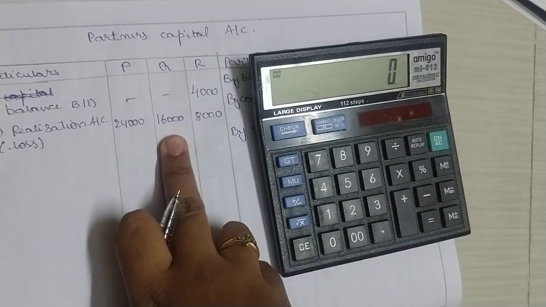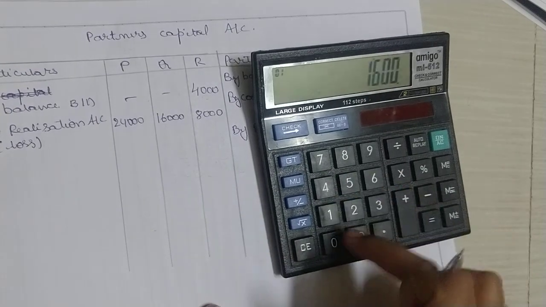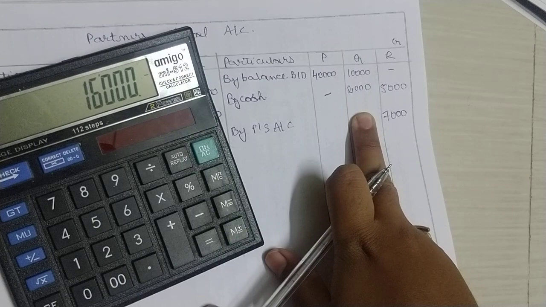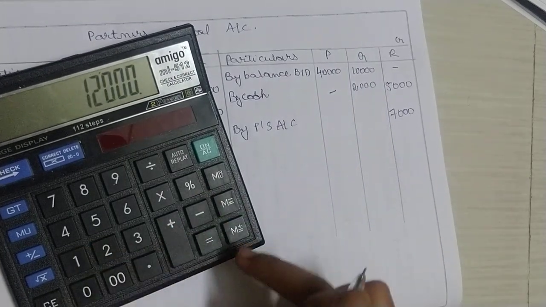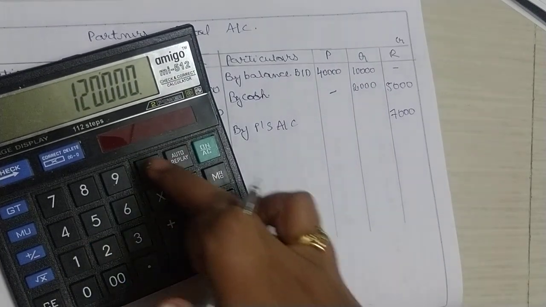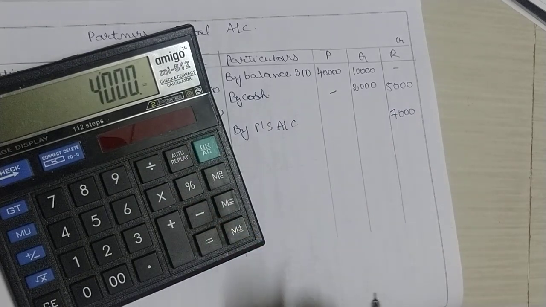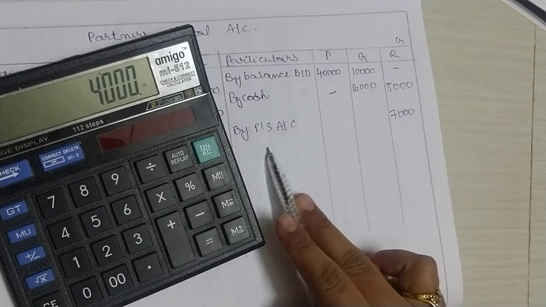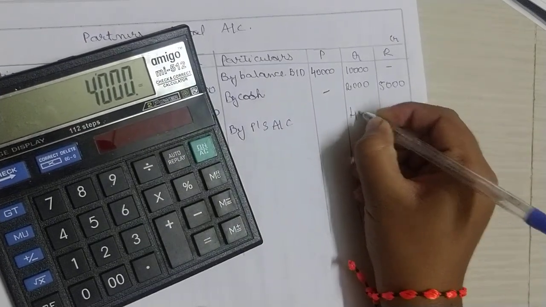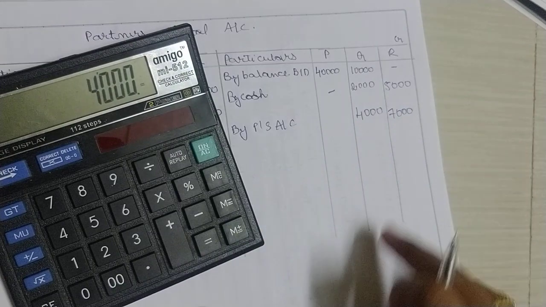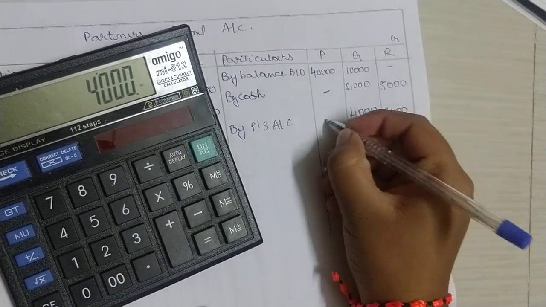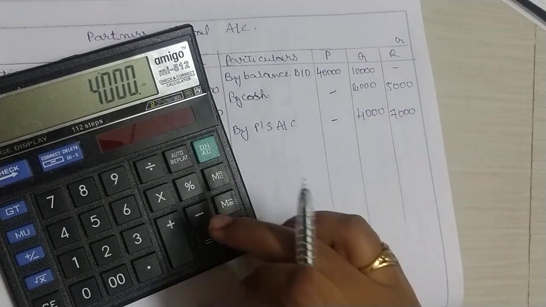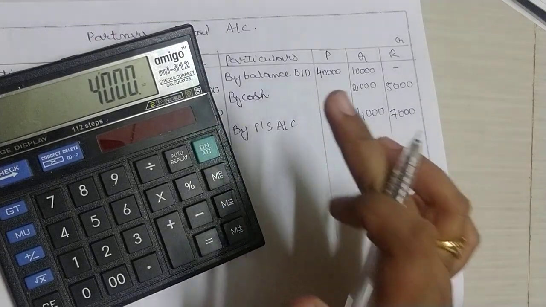What is the debit side total of Q? 16,000 minus the credit side total of Q, which is 10,000 plus 2,000, 12,000. How much do you get? 4,000 as the difference. Who should get in this amount? The solvent partner, that is P. So P is getting 4,000 instead of Q. Nil. Now the debit side total and credit side total of Q and R will be tallying here.